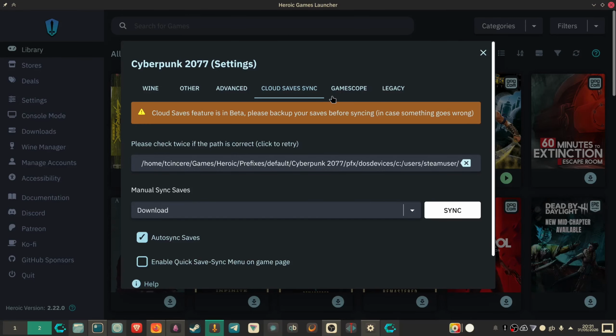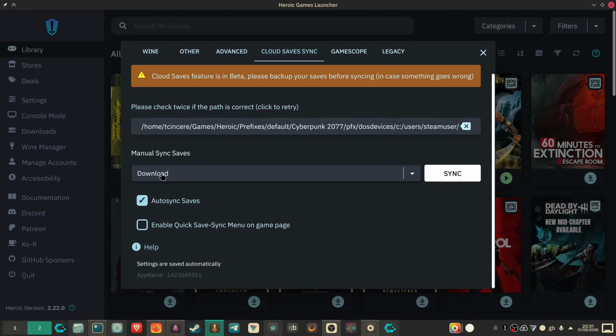Now, cloud save sync, this is extremely important obviously, because if you have saves already within the GOG cloud, for example, you obviously want to use them. The first thing you need to do before running the game is download your saves. So once your game is installed, head over to the Cloud Save Sync tab here. Then click download and click sync. Now I've already done it, so I don't need to do it.